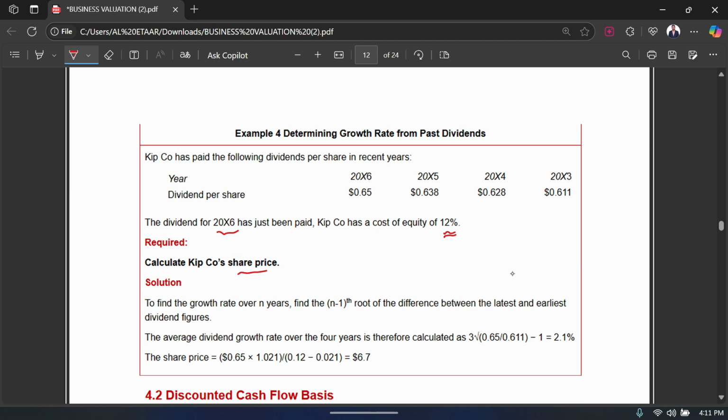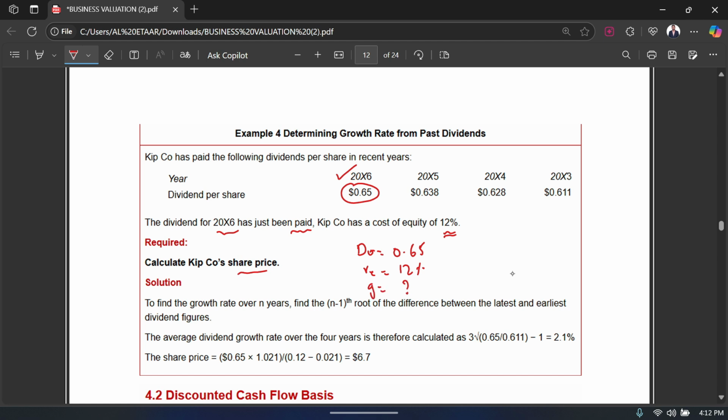Now, first of all, in order to calculate the share price, do I have my D naught? Yes, I do. They told me that the dividend for 2006 that has just been paid is 0.65, so I'm going to take 0.65 as my D naught, because they said themselves that the dividend for 2006 has just been paid. Now what do I need? I need the RE. Yes, I have 12%. The third thing I need is the growth. Do I have the growth? No, I do not have the growth.